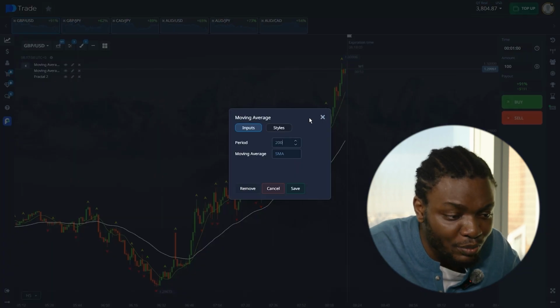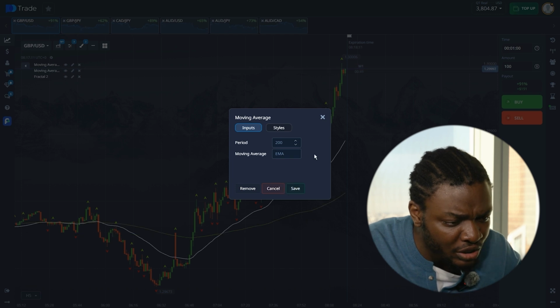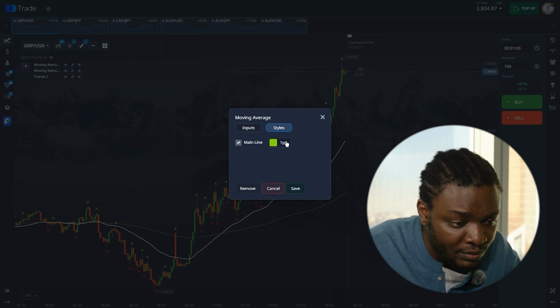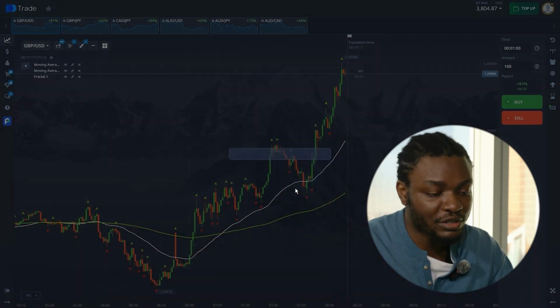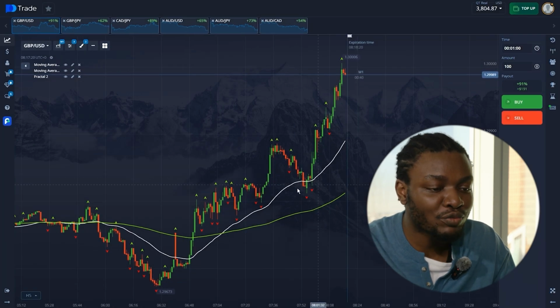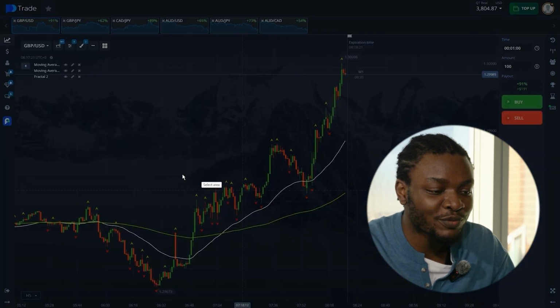For this, let's set the period to 200 here and let's use the EMA. Let's make it bolder for clarity and you can choose any color. It's a matter of taste. Now our system is up and running. I'll show you how to use it for trading.